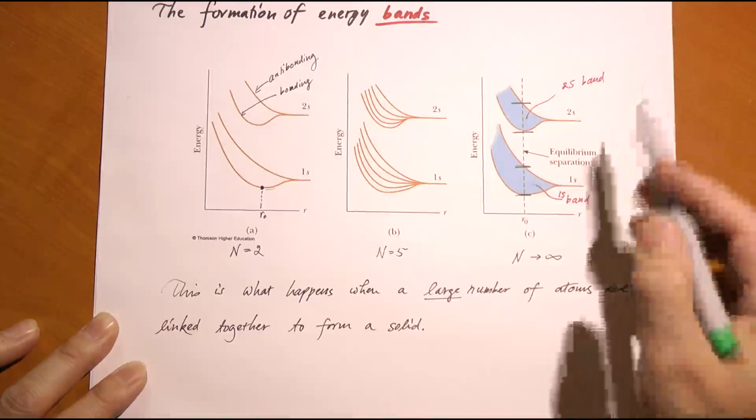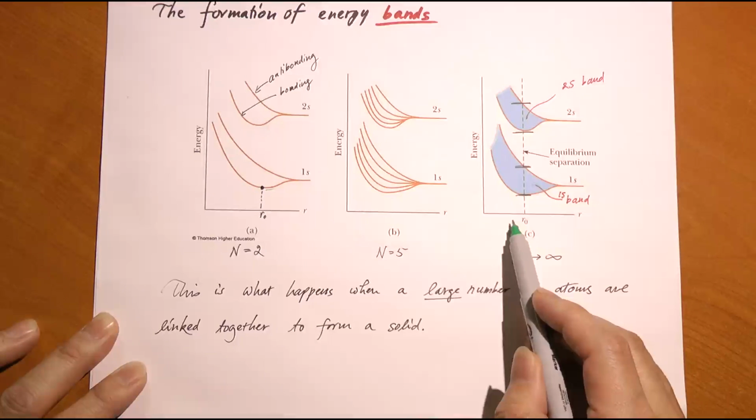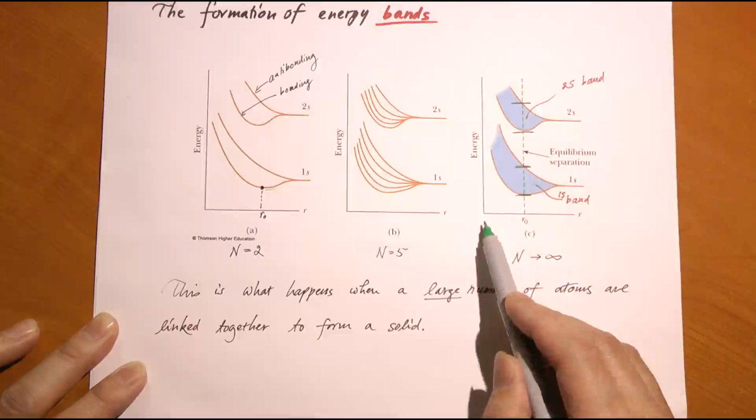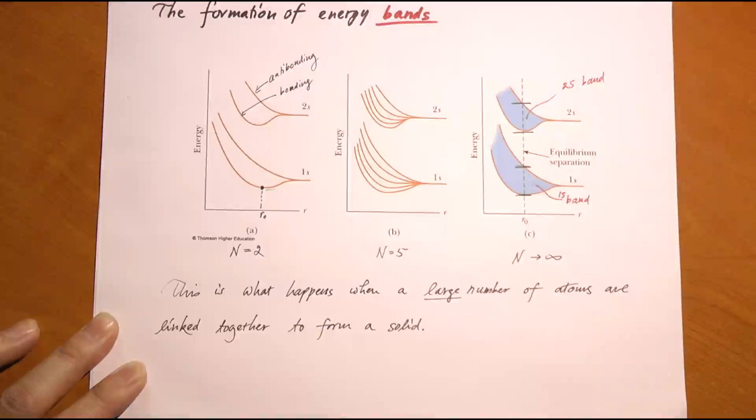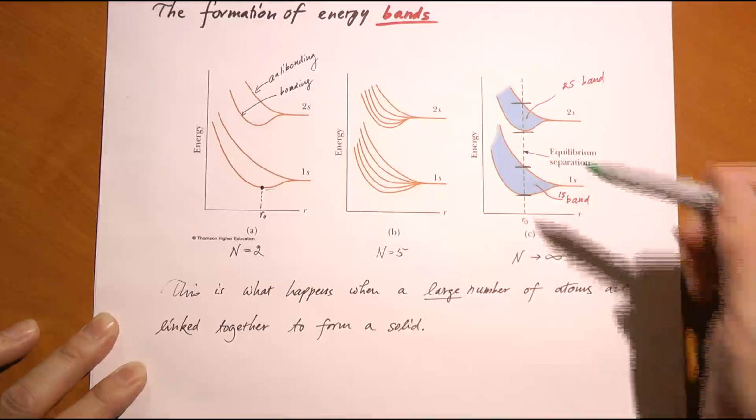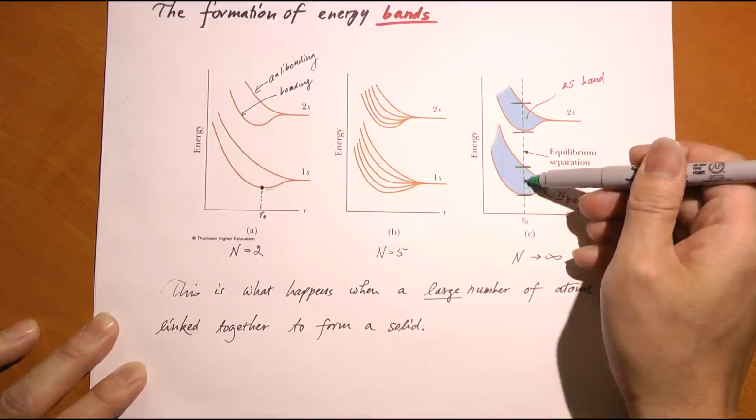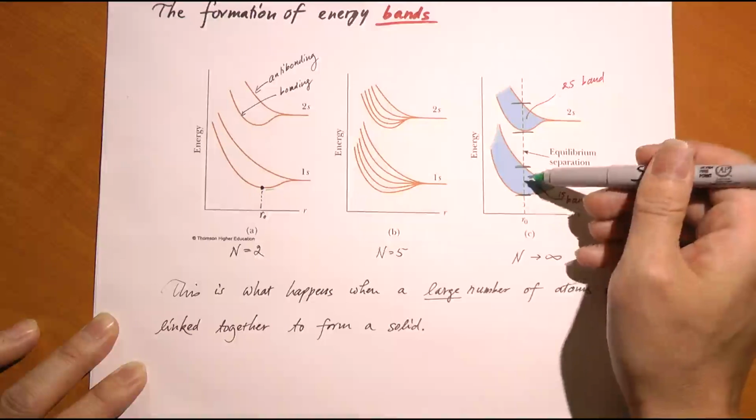So how far will the atoms come close together between nearest neighbors? Well, that depends on the overall electronic energy. You have to consider which part of the band is filled with electrons, which part is empty.